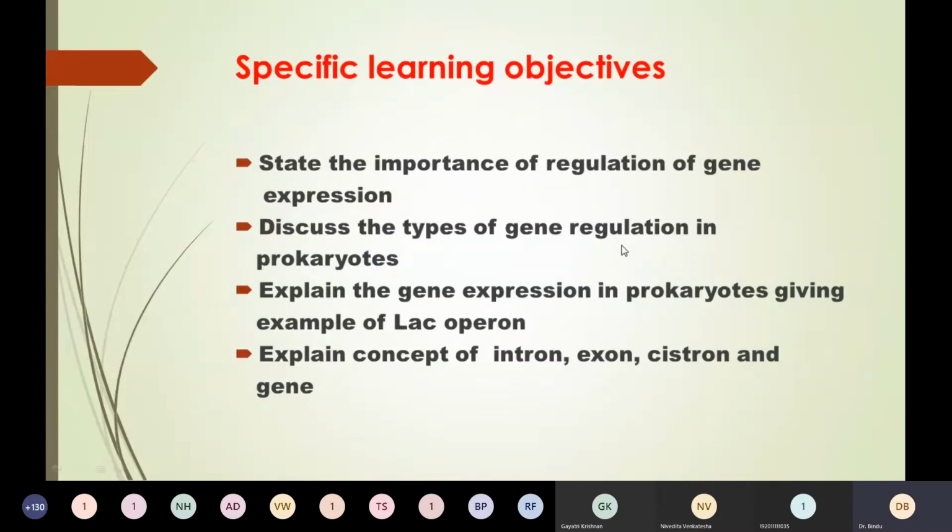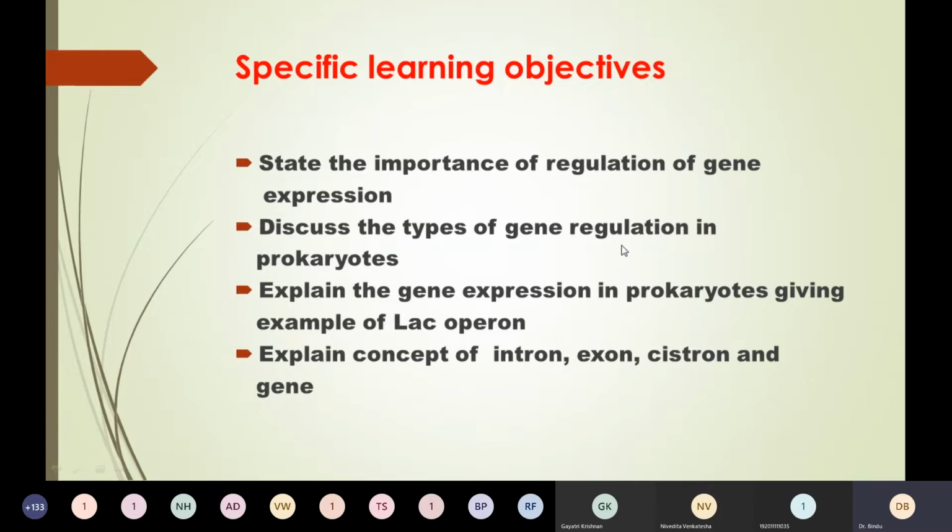These are the specific learning objectives: state the importance of regulation of gene expression, that is, its significance; then discuss the types of gene regulation in prokaryotes; then explain gene expression in prokaryotes, giving the example of the lac operon; and then explain the concept of intron, exon, cistron, and gene.